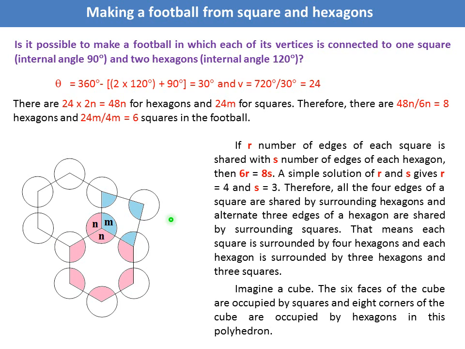Imagine a cube, and in cube there are 6 faces and 8 corners. You can put hexagon on each corner, and you can put square on each face. So there are 6 faces and 8 corners. That will give you such kind of football.